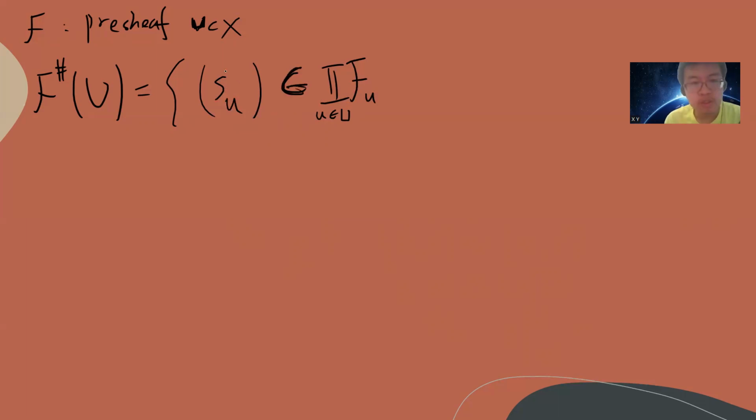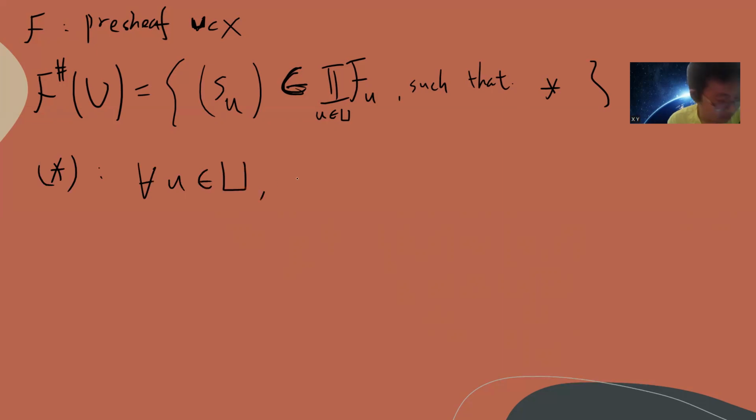You can imagine that this s has maybe uncountably many components, such that there is some star condition. Let me write a star. Star says that for every x belonging to U, there is an open neighborhood V.